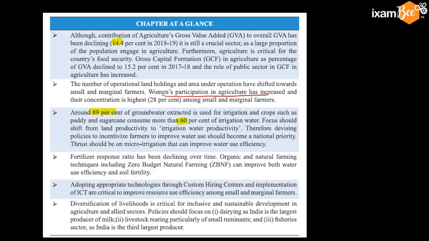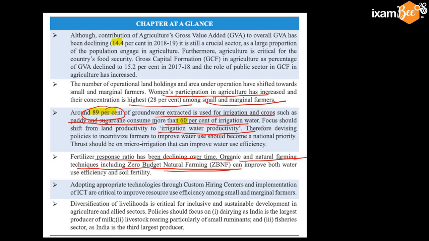Women participation in the agriculture has increased and their concentration is 28% among small and marginal farmers. Around 89% of the groundwater extracted is used for irrigation. Fertilizer response ratio has been declining. Organic and natural farming technique, zero budget natural farming can improve both water use efficiency and soil fertility. Be ready for a question on zero budget natural farming.